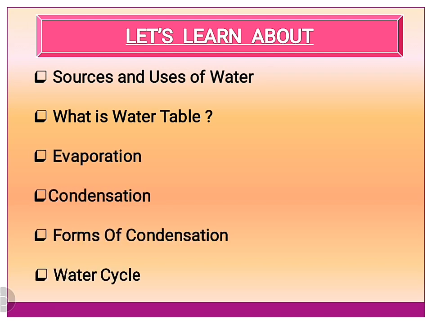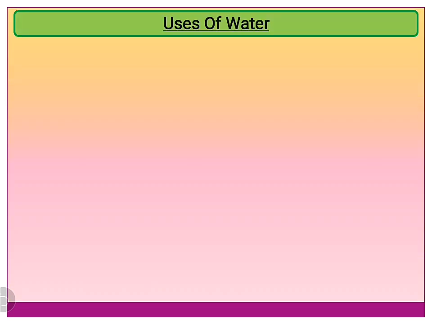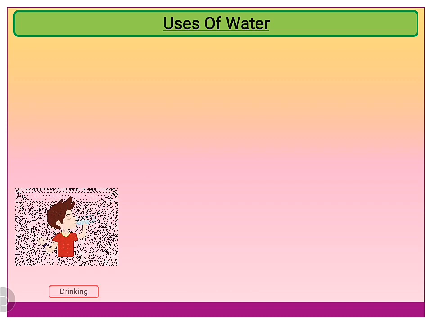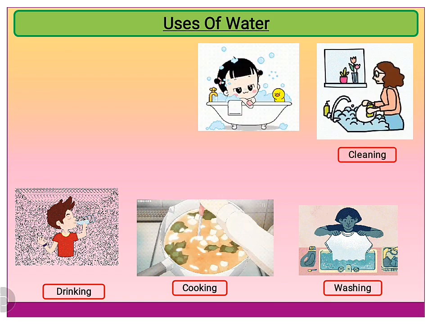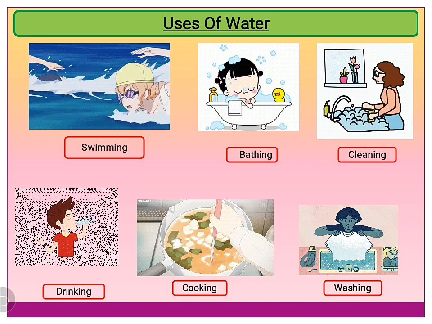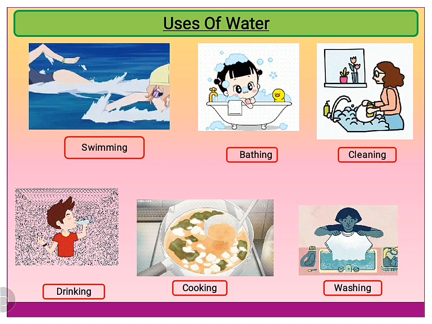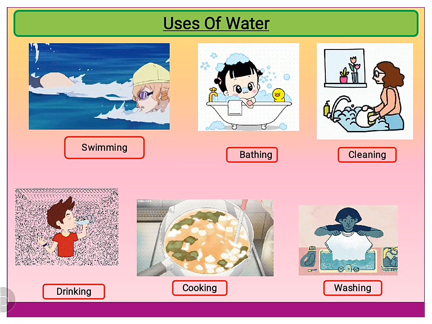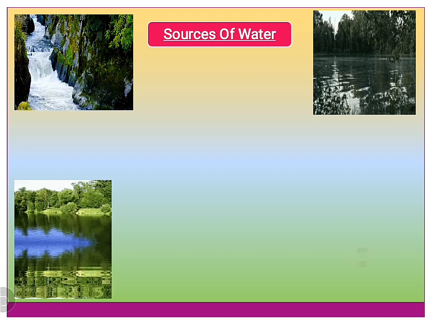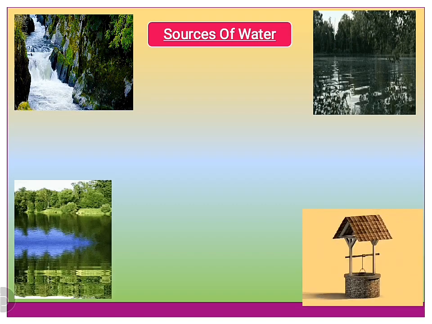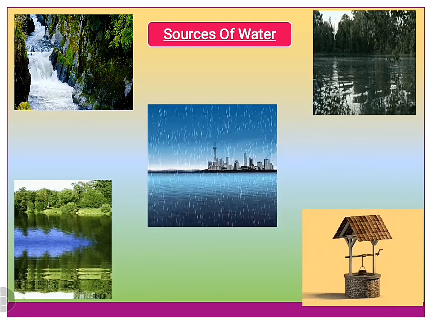So let's get started. Dear children, you might be aware that we use water for various activities like drinking, cooking, washing, cleaning, bathing, swimming, etc. And the water that we use mainly comes from rivers, ponds, lakes and wells. And rainwater is the main source of water on the earth.